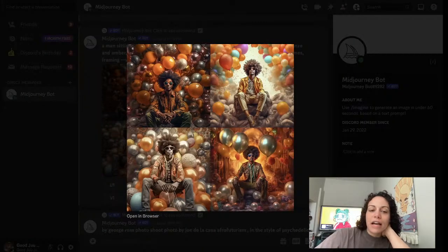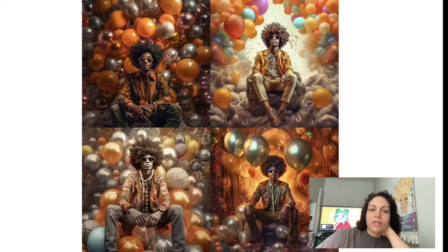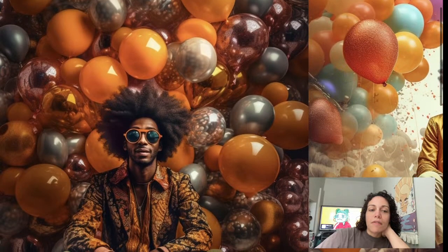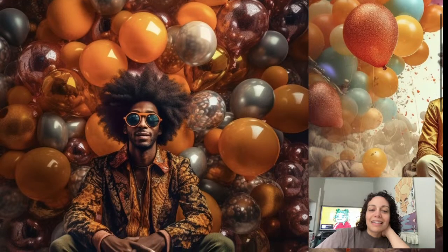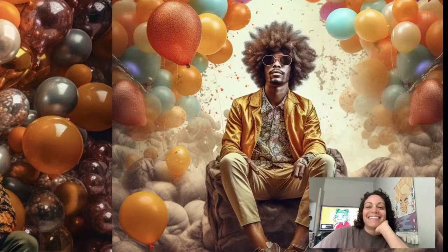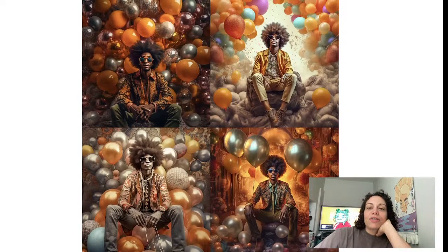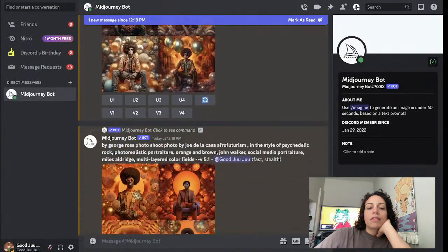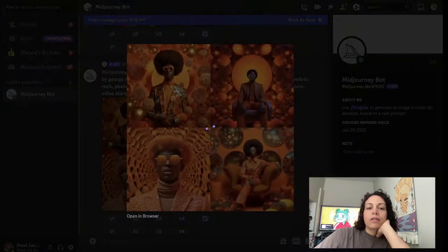Okay, so despite the fact that it's not understanding that those are crystals, these are still kind of cool. If I were looking for a guy with an afro in front of balloons, these are very interesting. And also it's definitely picking up the color palette. It's picking up his afro and his sunglasses from the original image. Let's see what we're getting in the second one.